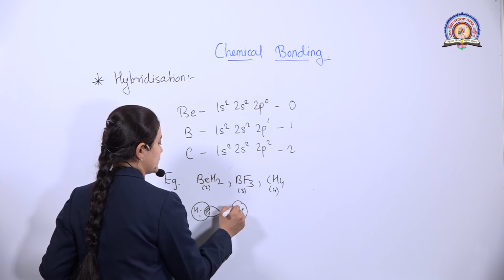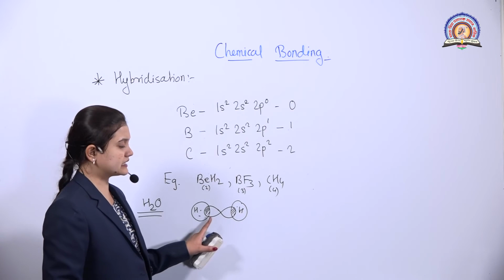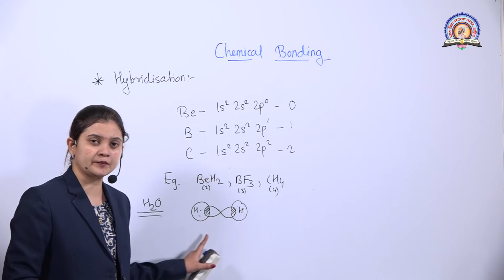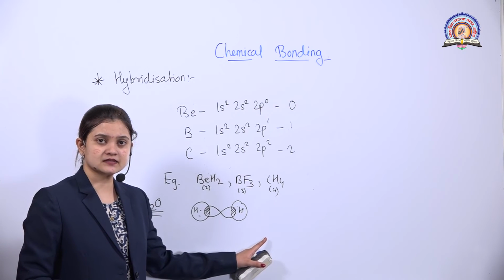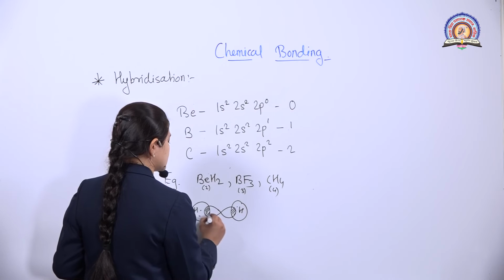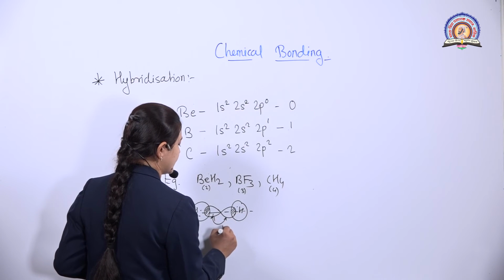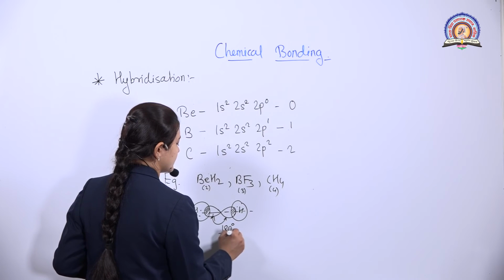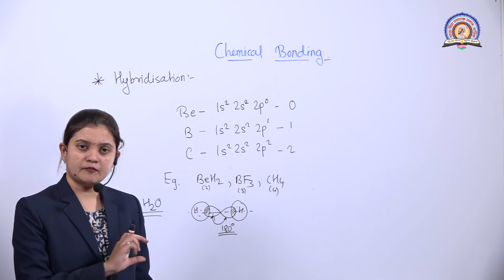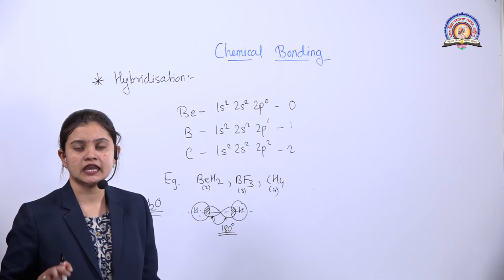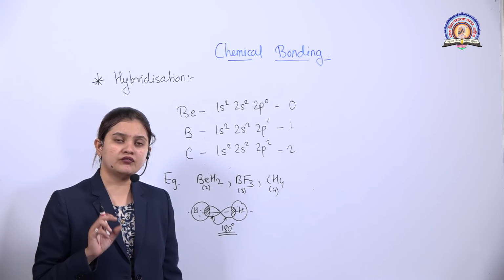This is nothing but overlapping. It was expected that the p orbital is a dumbbell shape along the x-axis. So when this bond is formed, the bond angle must be 180 degrees, because there is overlapping of a p orbital and an s orbital. The p orbital is a dumbbell shape along the x-axis, so there must be an angle of 180 degrees.